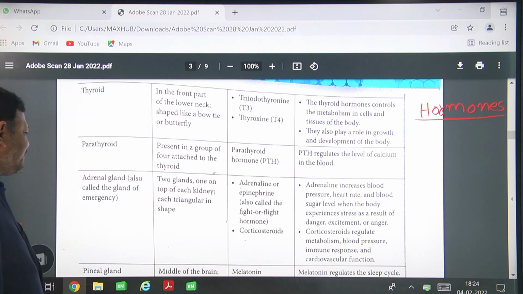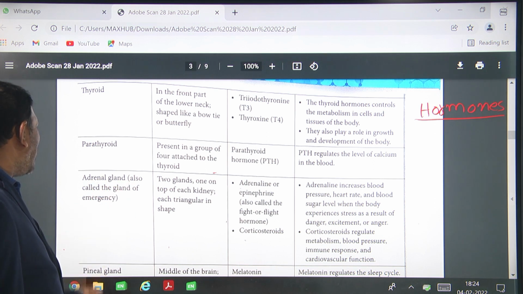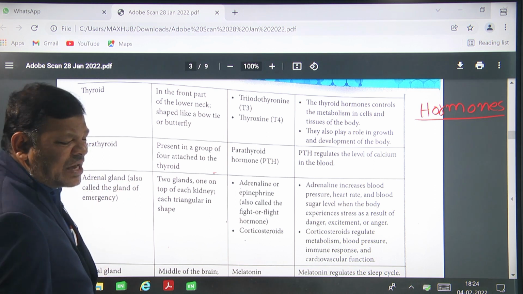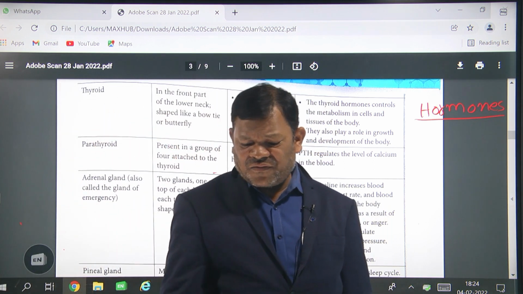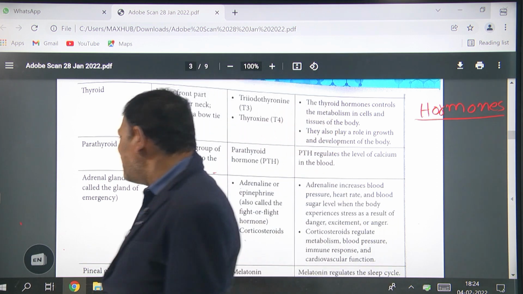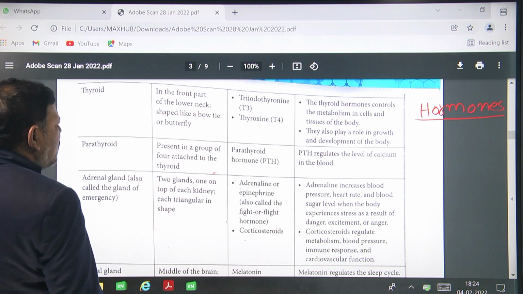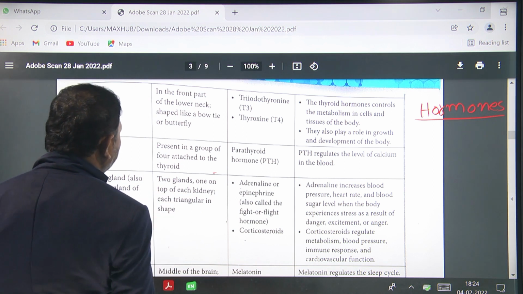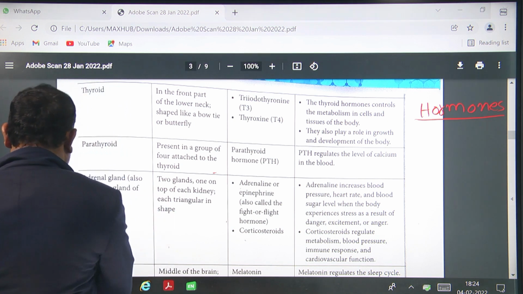Next, adrenal glands. These adrenal glands are also known as the glands of emergency. What are the glands of emergency? Actually, there are two glands, one on the top of each kidney, each triangular in shape. Do you know triangular?